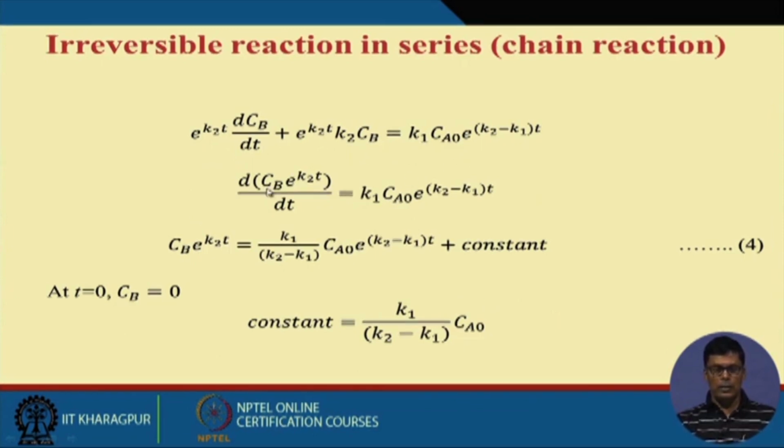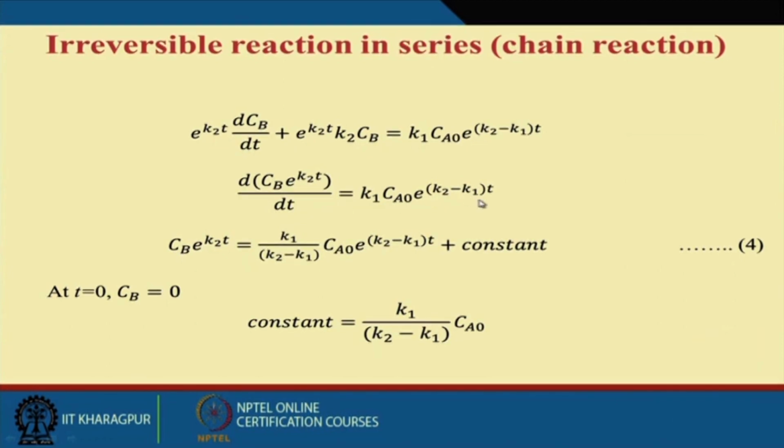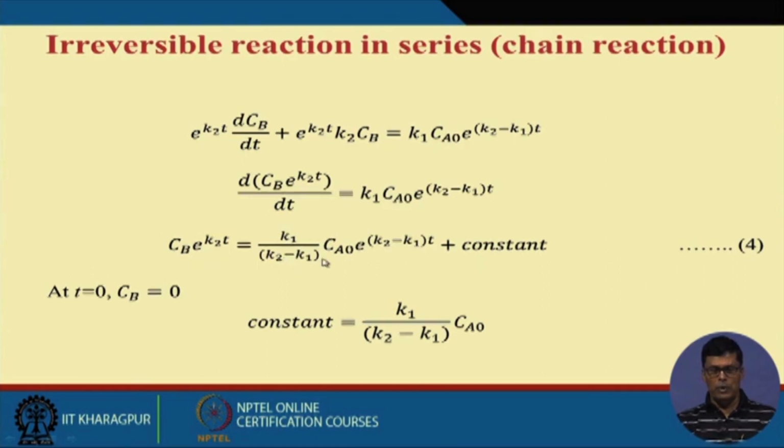Now this is equal to d(Cb e to the power K2T) by dt equals K1 into Ca0 e to the power (K2 minus K1)t. So Cb will be equal to K1 by (K2 minus K1) into this, plus a constant.